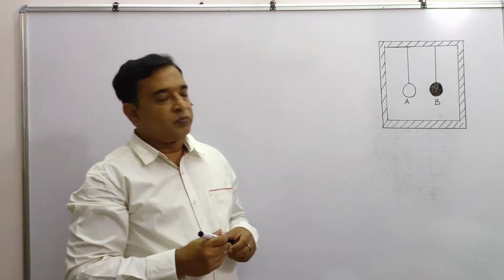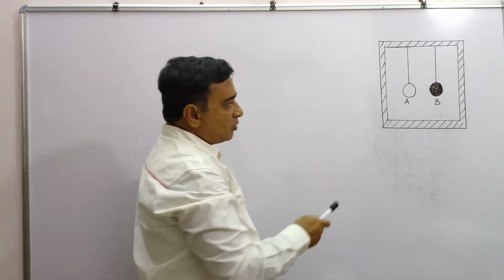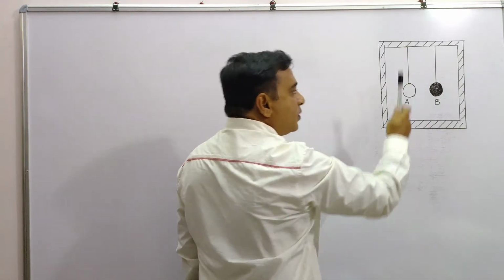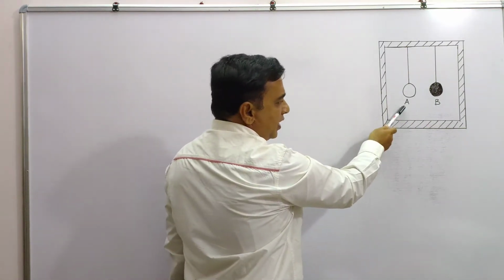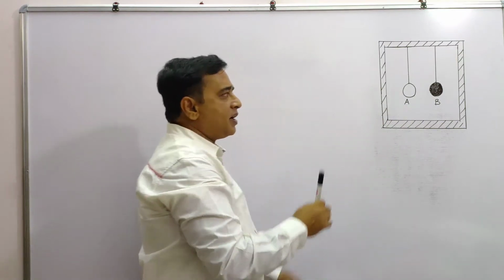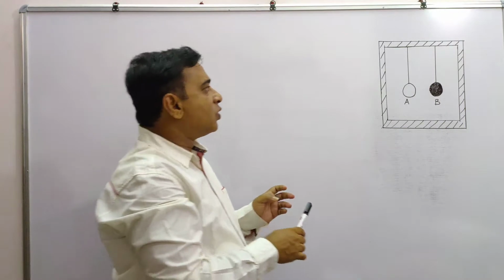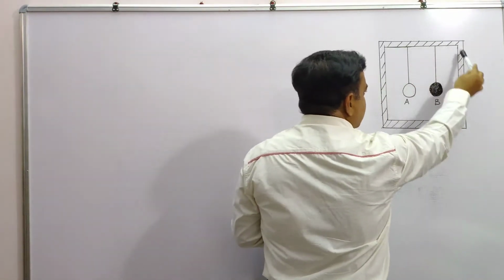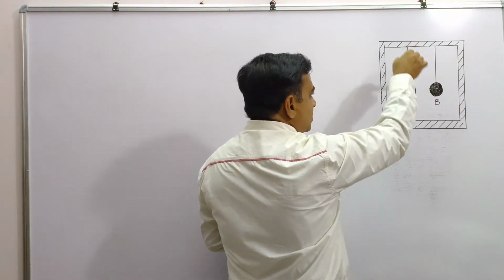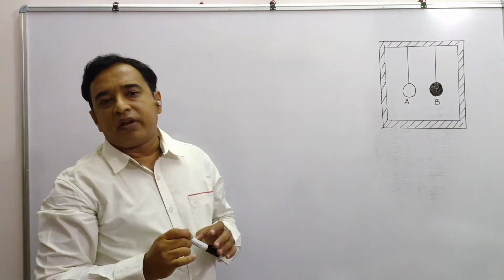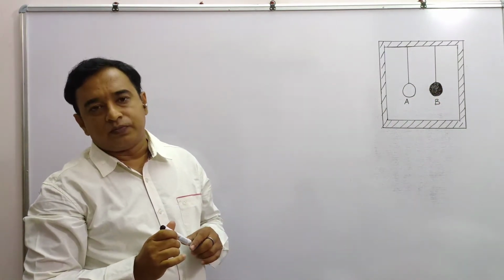Before starting, we have the ordinary body A and the black body B. They are suspended with the help of insulating fibers, in an insulating frame, and are given an equal amount of heat.